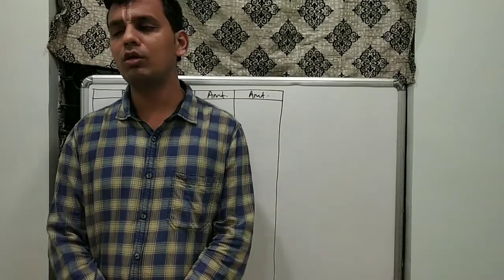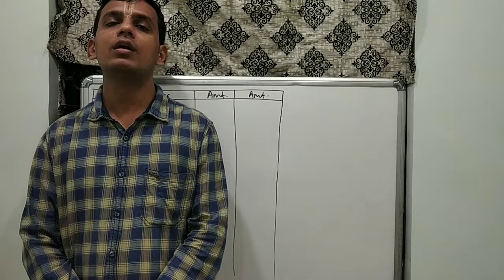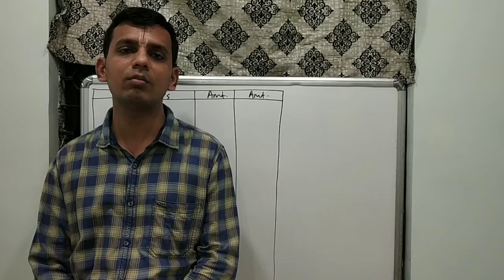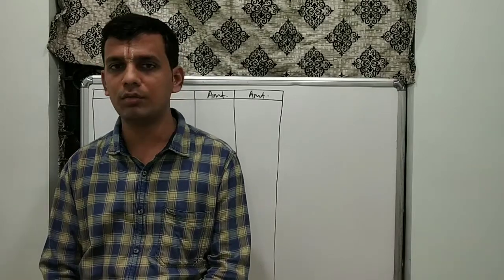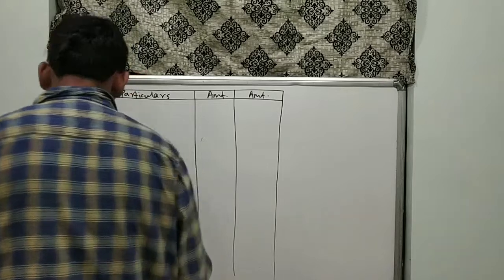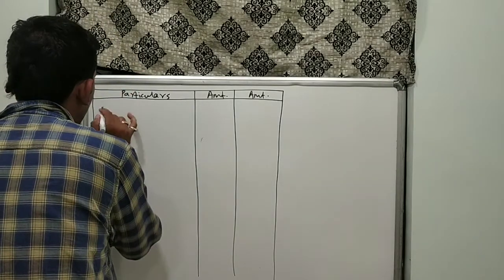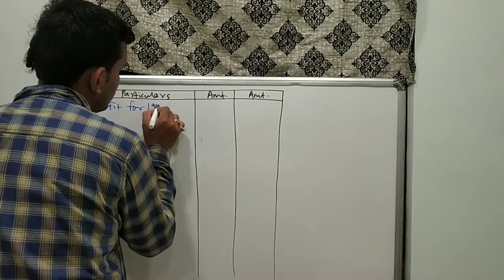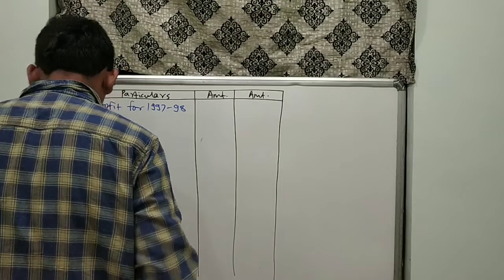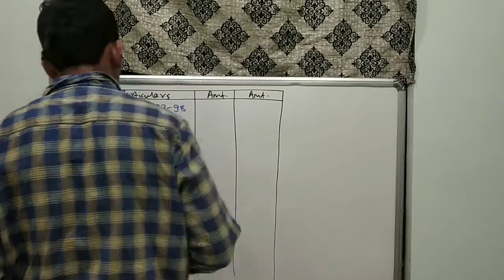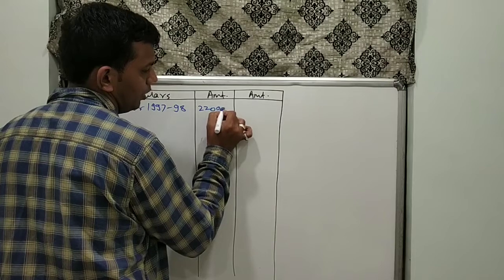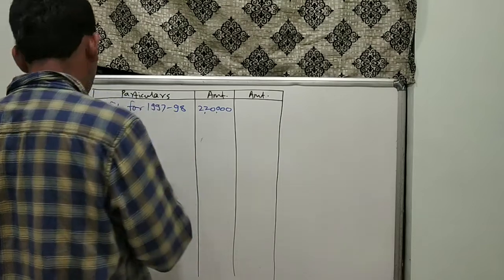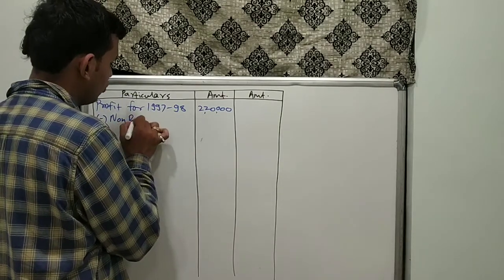Again, the solution will be framed in the similar pattern which we followed in the earlier video lecture. First of all, we take the profit for the year 1997-98, given in the question as rupees 2,20,000, in which there was an additional income from non-recurring sources.